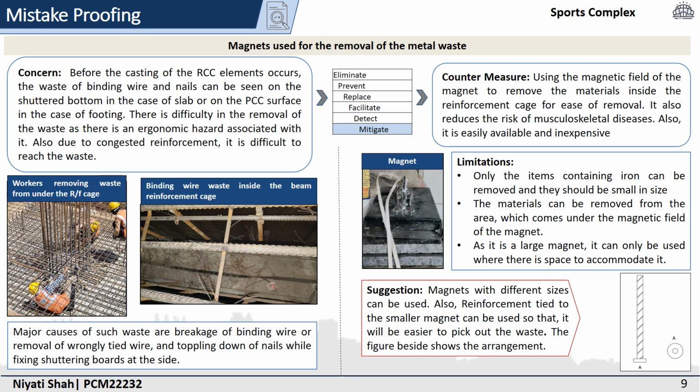to remove the waste. And there is also one major suggestion, which is to tie a magnet at the bottom of the reinforcement bar, so they can just insert that stick inside the cage and they will be able to remove and pick. They don't need to insert any kind of hand in that reinforcement cage to remove those materials.